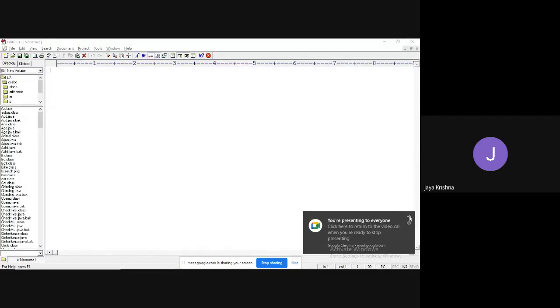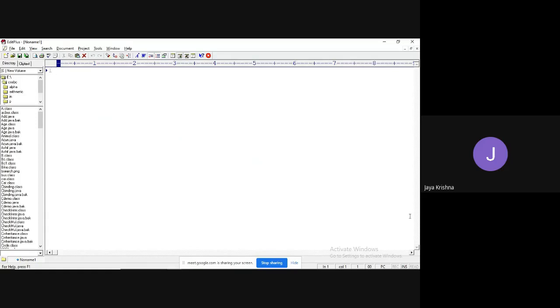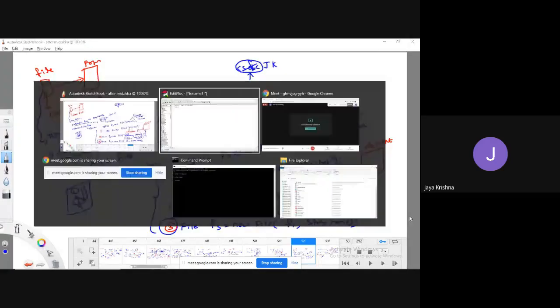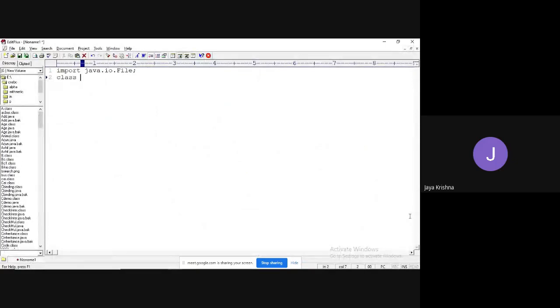Okay, fine. First, observe whenever you are trying to work with any kind of input output thing, we need to use the java.io package. In that IO package, I have specifically explained here purely the File class. That's the reason I imported only the File class. Nothing other than that is required, right? So I will take the class name as HandlingFile.